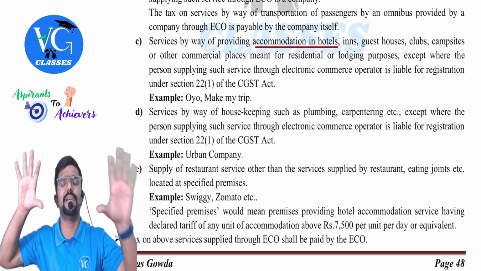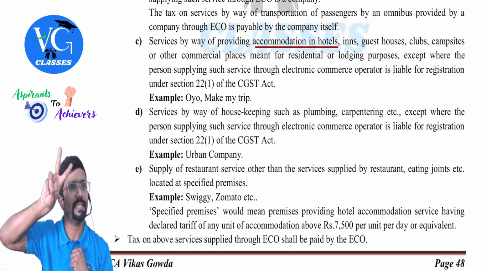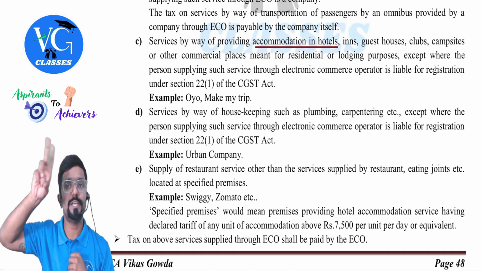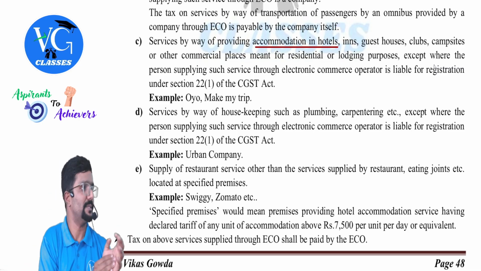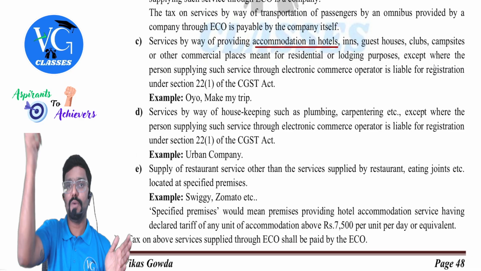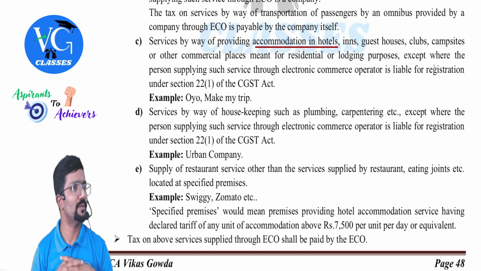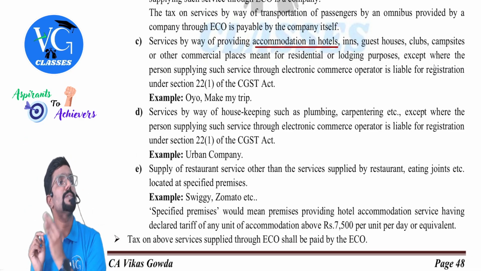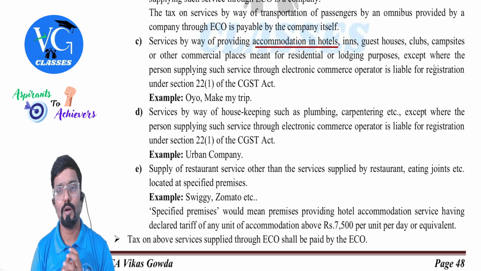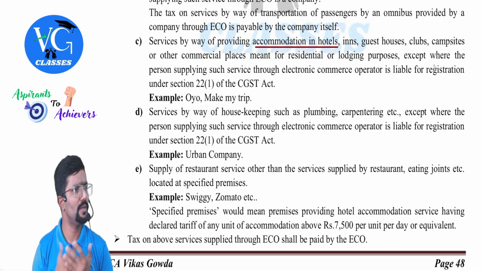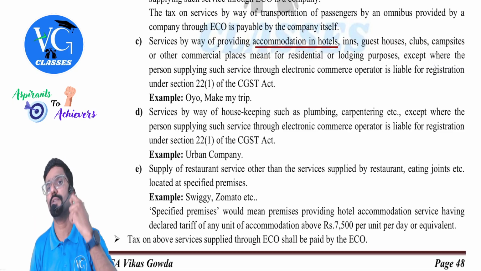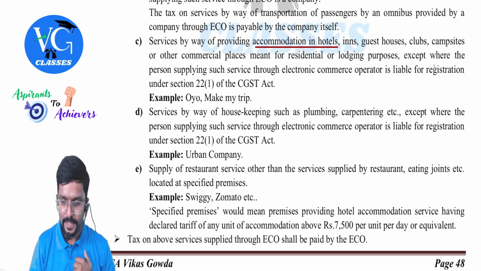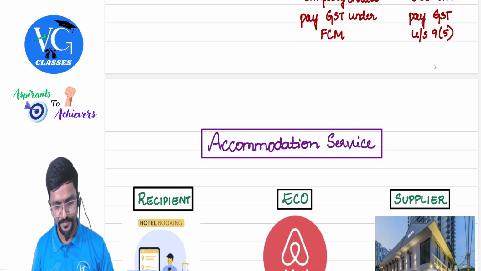And for some special states, they have said 10 lakh. But let us consider 20 lakh. So if the supplier turnover is more than 20 lakh, they would have got registered under GST. Who should pay GST? The supplier. No, sir, the supplier's turnover is less than 20 lakh, so they are not registered. Who should pay GST? The e-commerce operator. Example, OYO, MakeMyTrip, Airbnb and all. You guys would be aware of these, through which you can book accommodation services or hotel rooms. Let me explain this also with an example.